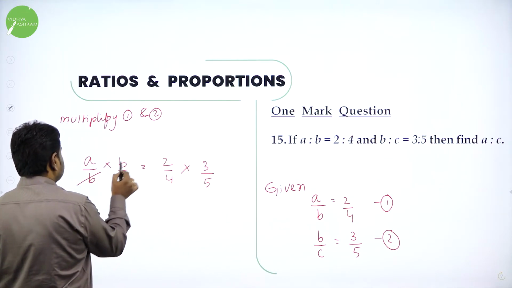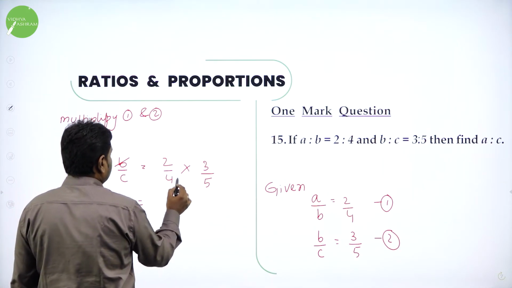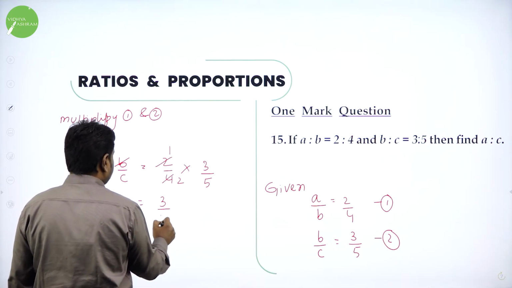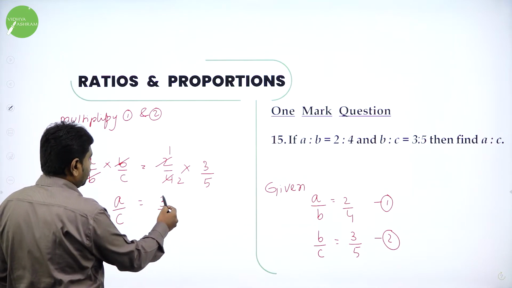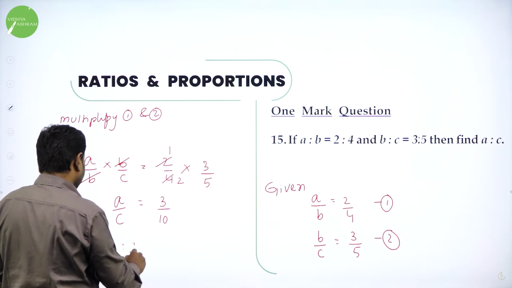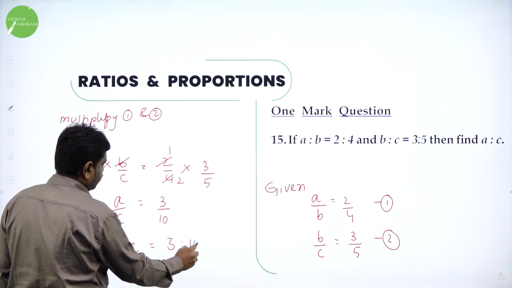So now B cancels. A by C is equal to 1 into 3 is 3, 2 fives are 10. So A by C is 3/10. That is 3:10. That's it.